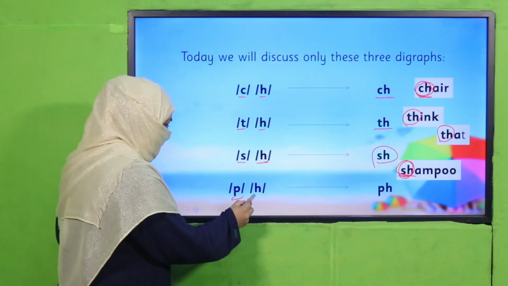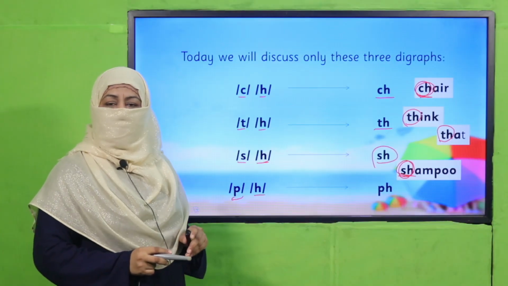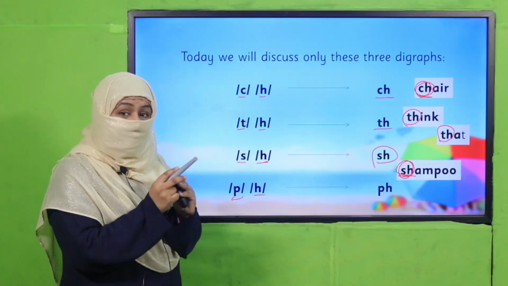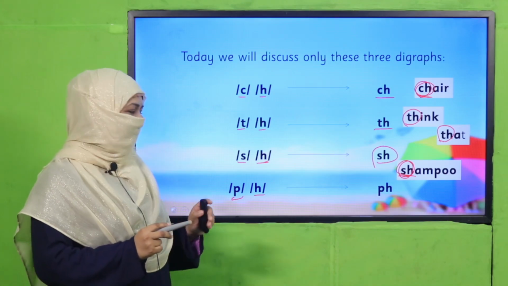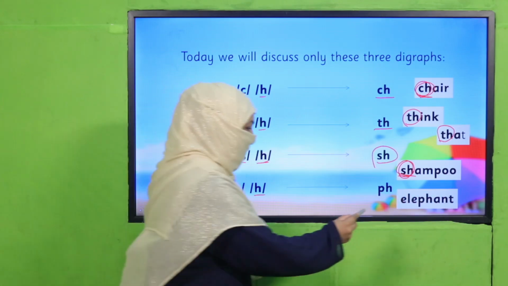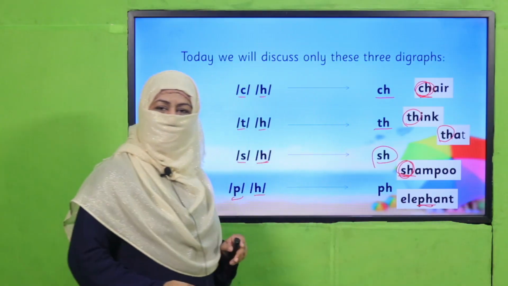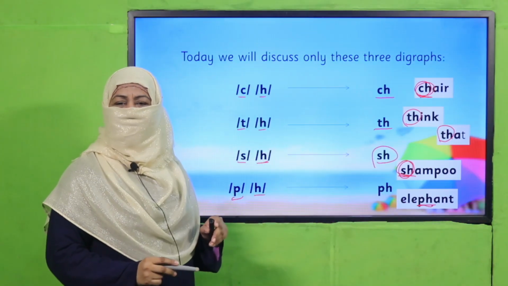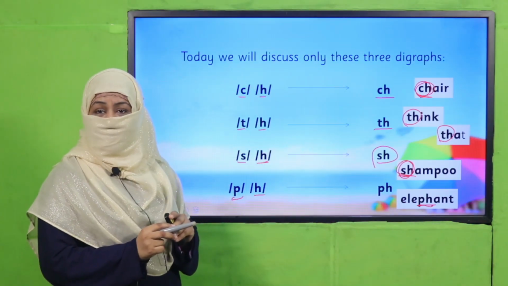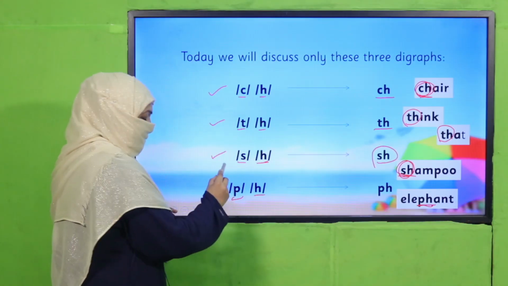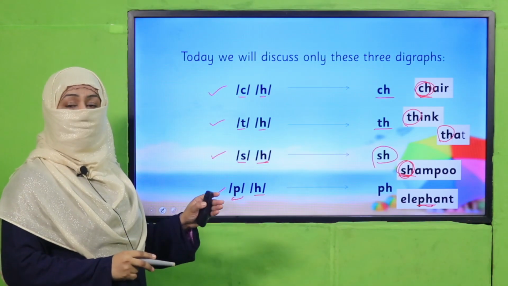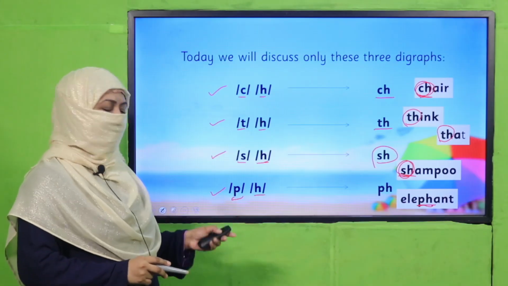And PH. But when they are together, they give f sound, as in elephant, this elephant, or fawn. All right. So, beta, this is the concept of digraphs. And these are 4 digraphs which we are going to discuss today. All right. There are more than this, but we will focus on these digraphs.